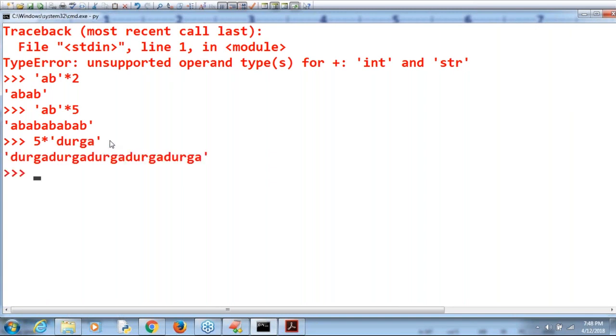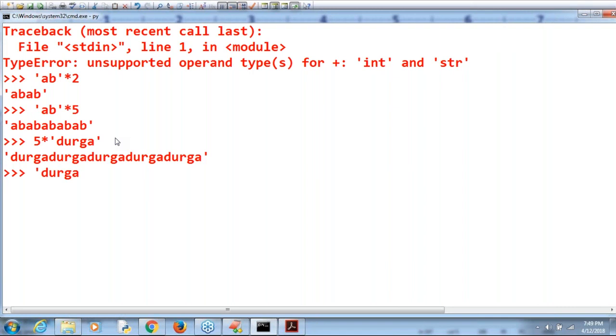Observe that. The rule is very simple, sir. If you want to apply the star operator to a string, one argument should be string type and the second argument should be int type. Remember that, sir. You can take the string first and then the number, or the number first and then the string, no problem at all. One argument should be a string, the other argument should be a number only.